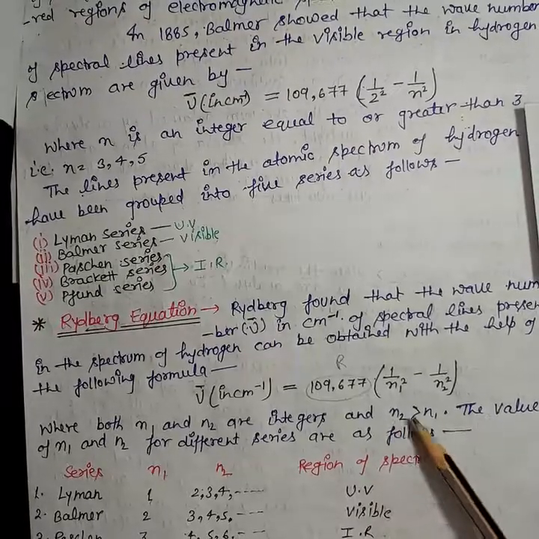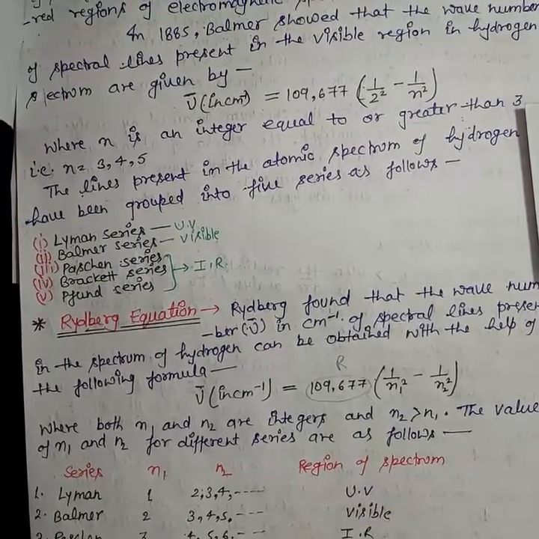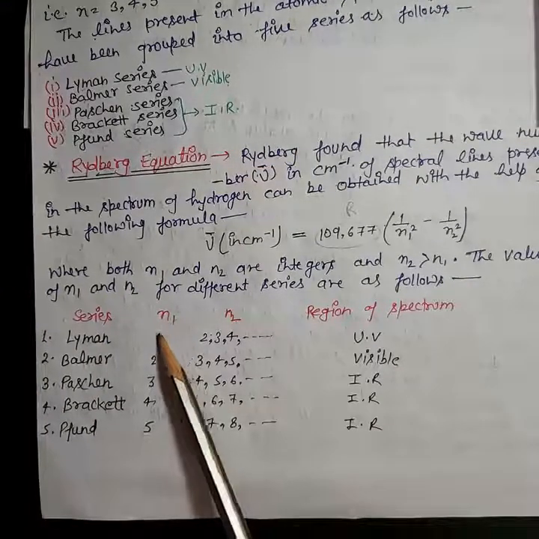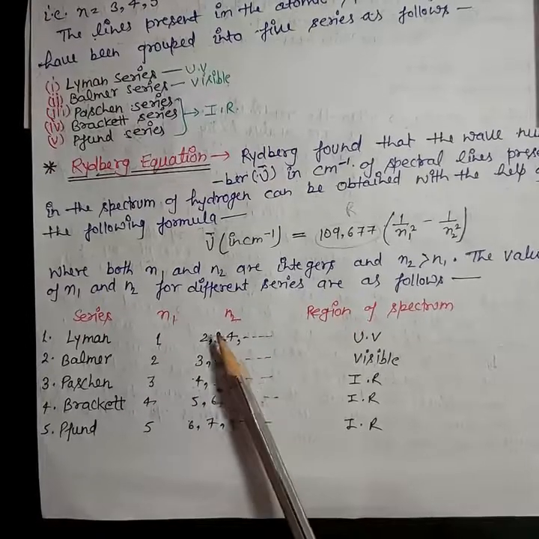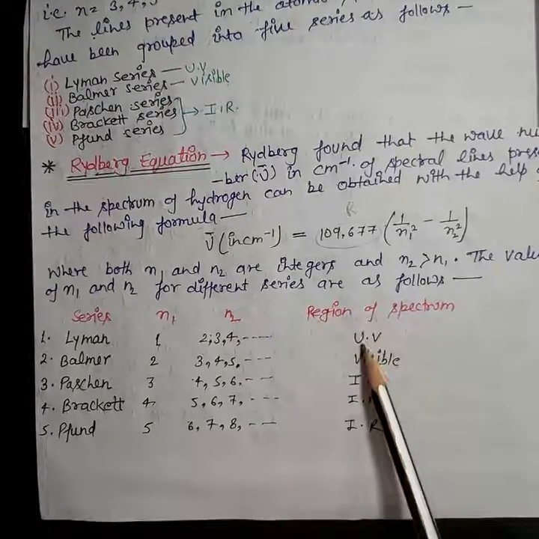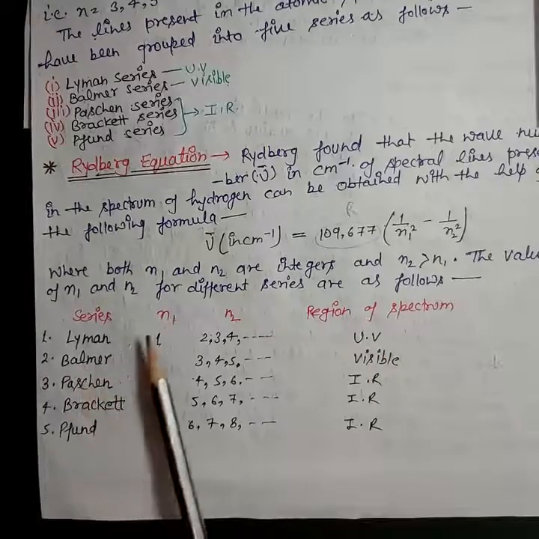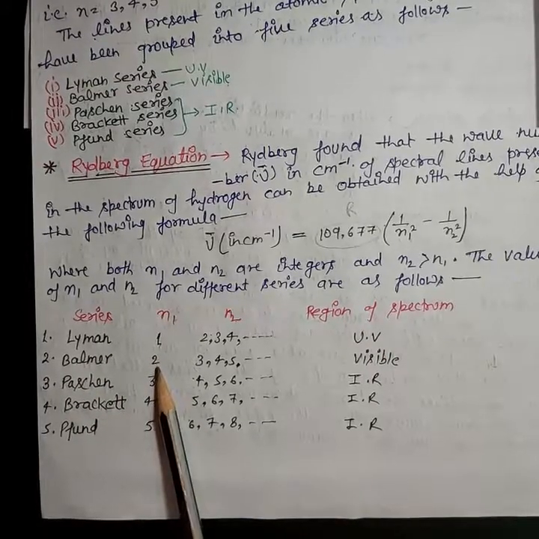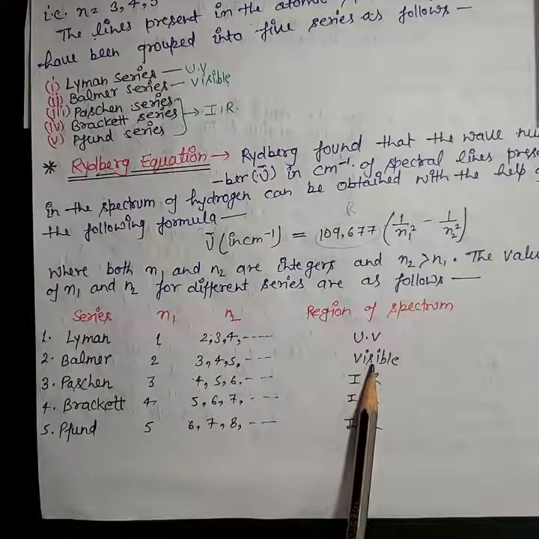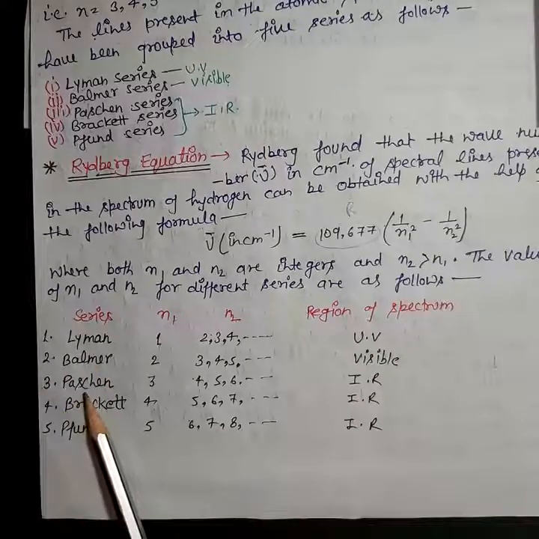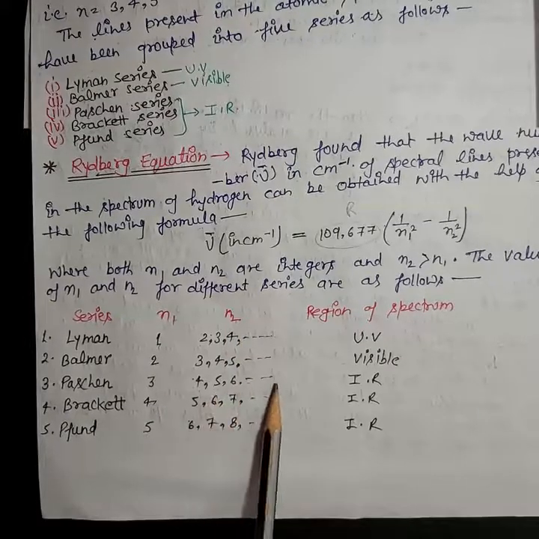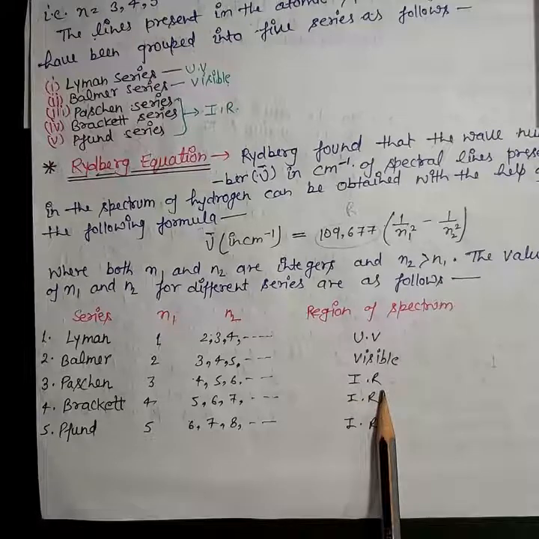Okay, and the values of n1 and n2 for different series are as follows. For Lyman series, n1 equals 1 and n2 can be 2, 3, 4 and so on. And as you know, the region of spectrum for Lyman series is ultraviolet. For Balmer series, n1 equals 2 and the value of n2 is 3 or 4 or 5 and so on, visible region. Now for Paschen series, n1 equals 3 and the value of n2 can be 4, 5, 6 and so on, and it lies in infrared region.